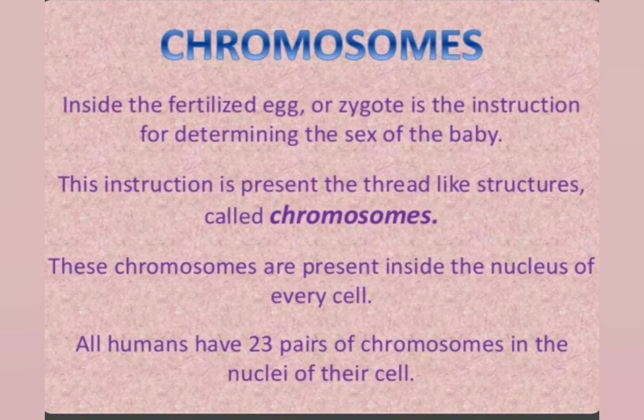Chromosomes inside the fertilized egg or zygote carry the instructions for determining the sex of the baby. The instruction is present in thread-like structures called chromosomes. These chromosomes are found in the nucleus of the cell. They are present inside the nucleus of every cell. All humans have 23 pairs of chromosomes in the nuclei of their cells.